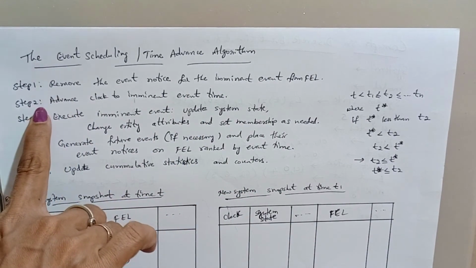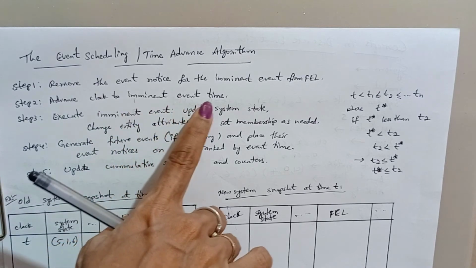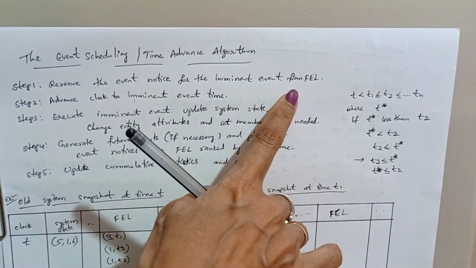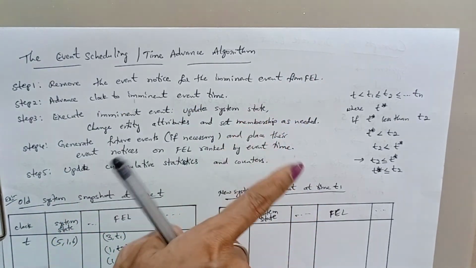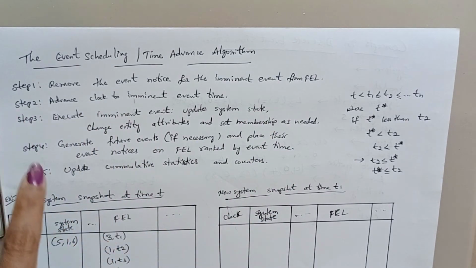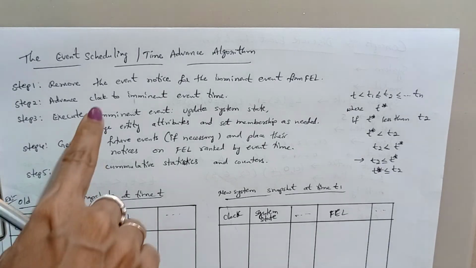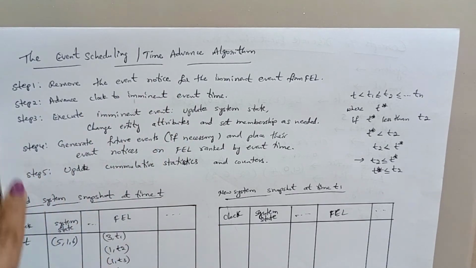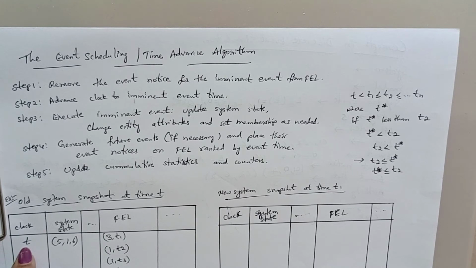The second step is to advance the clock to the imminent event time. That means from the future event list, whichever event is removed, the clock is advanced, moved to that particular clock time. See here, for example, this is at present time t. Customer 5, 1 minute only, and completes the service at 6, for example.